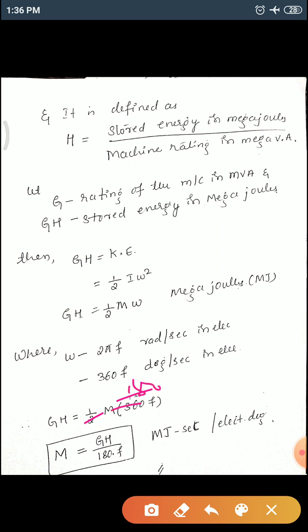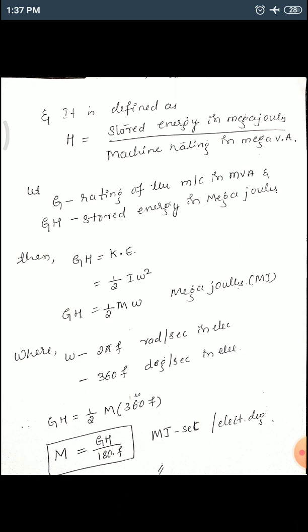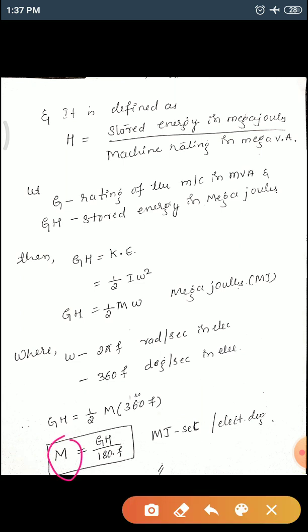it becomes 180. Then M will be equal to GH divided by 180 into f. Its unit will be megajoule seconds, where 1 by f is nothing but T, in electrical degrees. Remember that this M is also called the inertia constant. So H is also an inertia constant, and M is also an inertia constant.